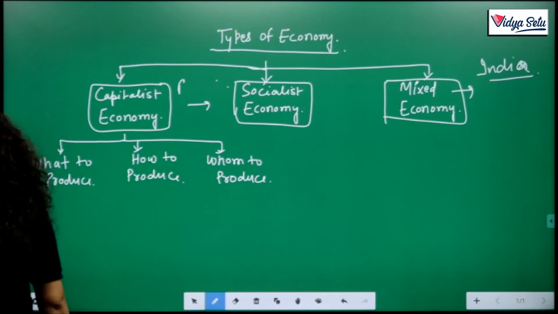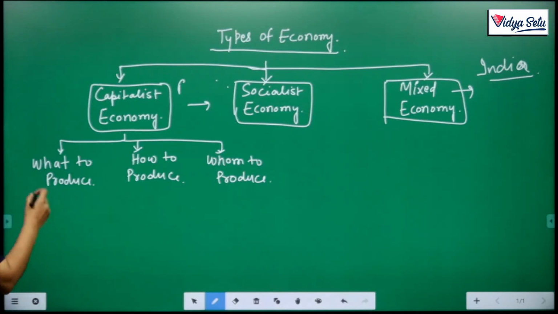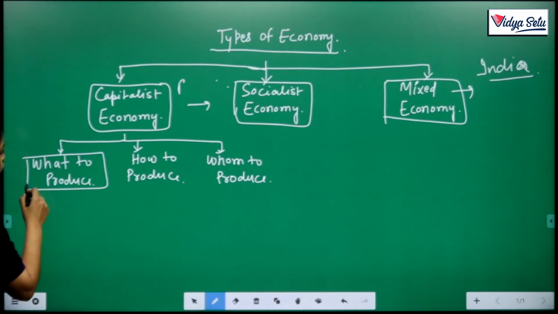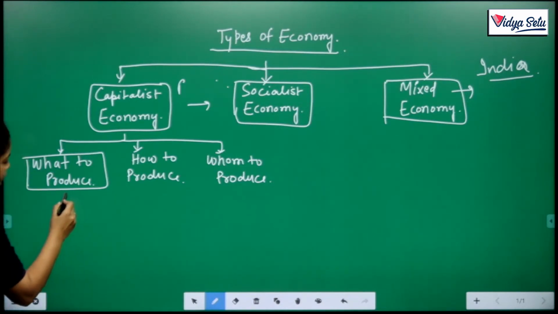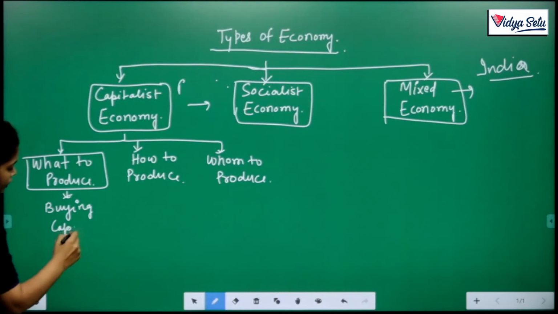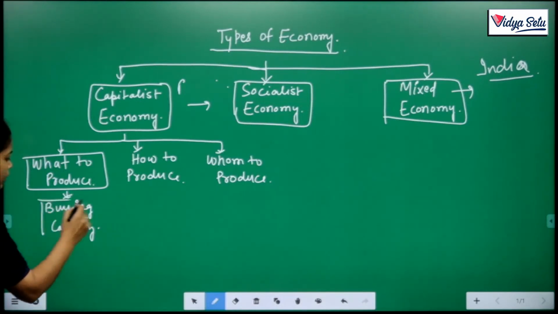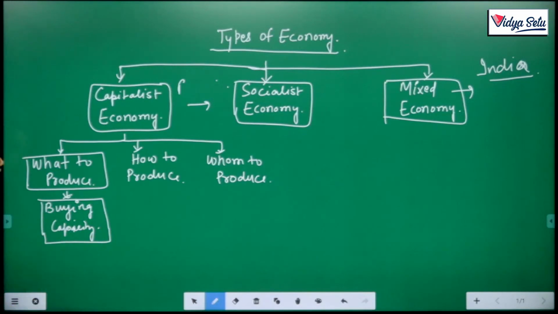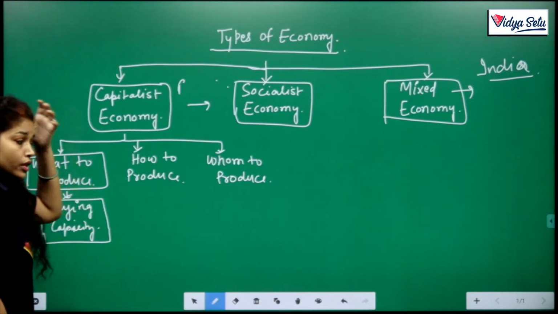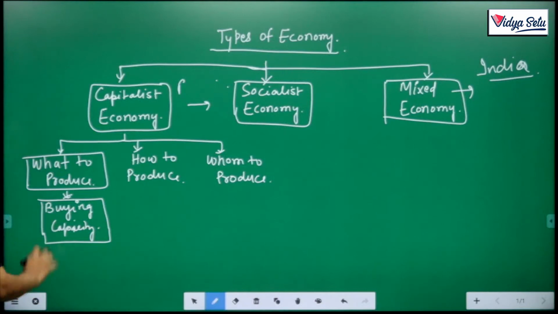First we discuss what to produce. The answer to what to produce in a capitalist economy is buying capacity. If you remember, there may be two sections, consumer goods and capital goods. A capitalist producer produces for those who have buying capacity.